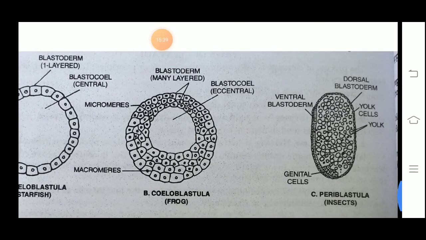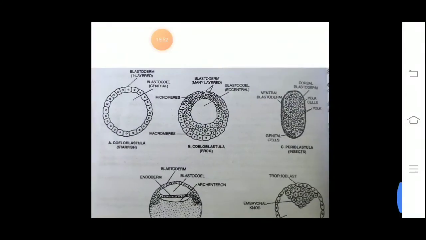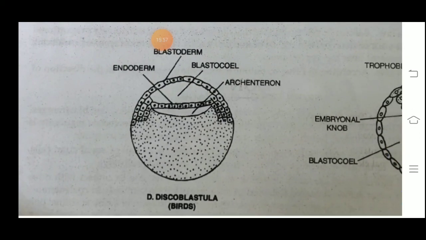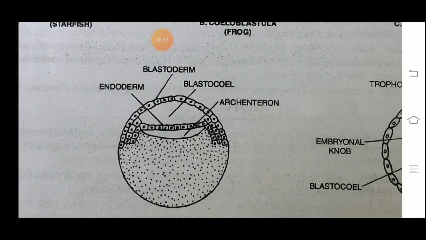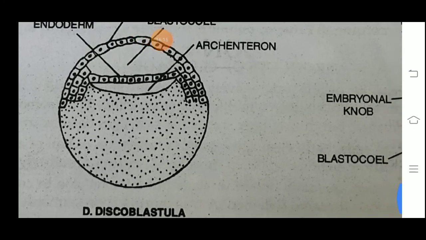Now in the third diagram, that is periblastula of the insect, here you can observe that in the middle, yolk is there, and at the periphery the blastoderm is arranged. It occurs in the insect. Now in the next diagram, that is discoblastula, as we know that in birds a lot of yolk is there on the vegetal pole, and you can observe the blastoderm at the upper side, and the cavity is there, the blastocoel, and here you can observe a second cavity, that is archenteron, is also observed in this blastula, discoblastula.